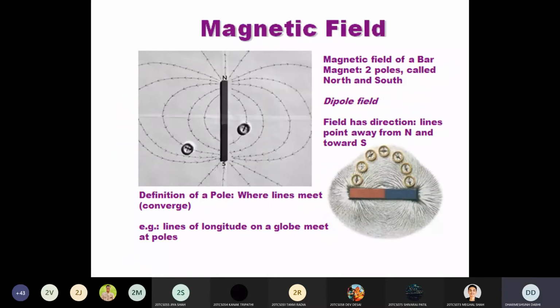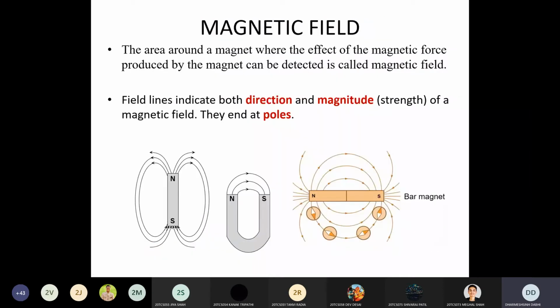As we know, in a permanent magnet there are N and S poles. So what is called an N and S pole? The pole from which the field lines go away is called the N pole. And the pole toward which the field lines come is called the S pole. Based on that, we give the names North Pole and South Pole. From the North Pole, you can see in this figure the field lines are away from it, and at the S pole they are toward this end. So that is the S pole. This is the definition of N and S pole.